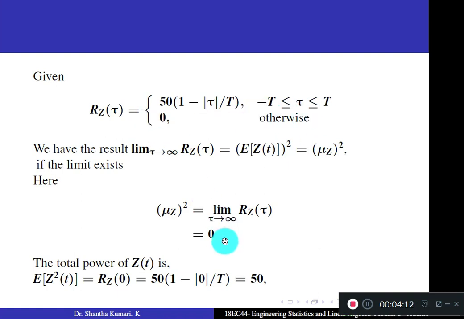So I am directly writing 0. In that case, you got the answer for square of the mean. If square of the mean is 0, what will be the mean value? Again it will be 0.